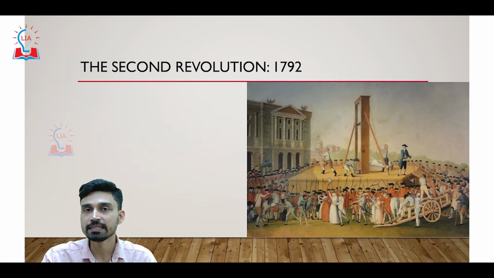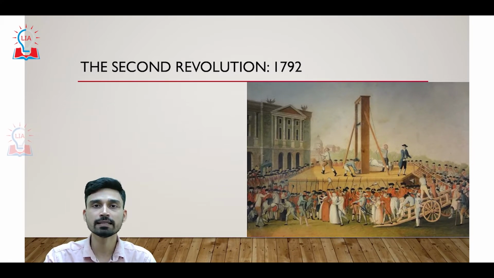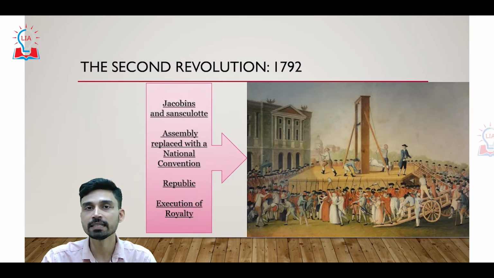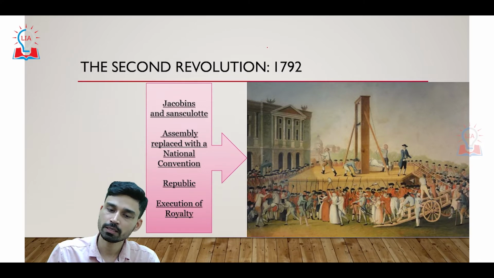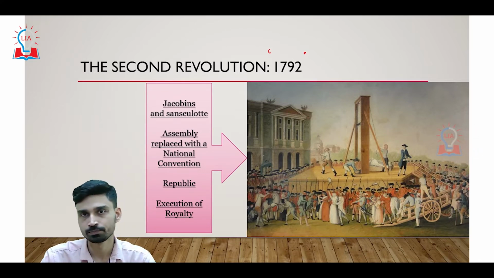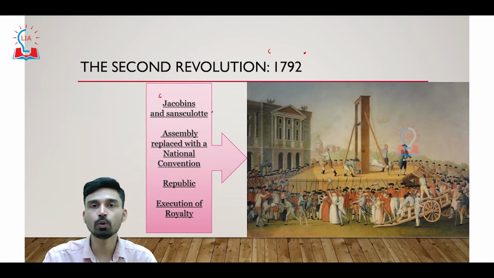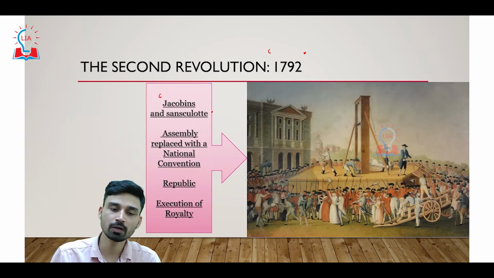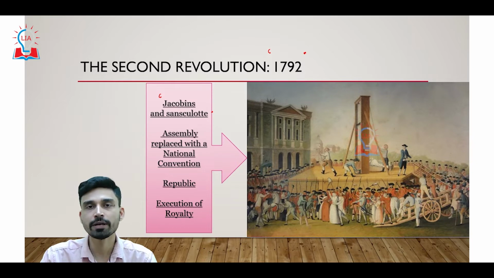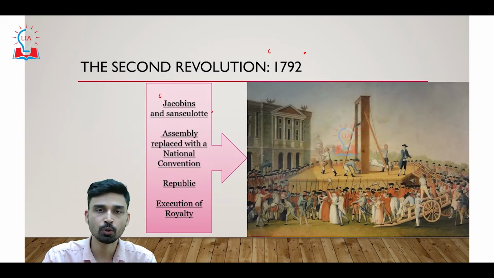Within these developments in France, we have armies of different countries occupying territories in different regions of France. We see a second revolution that broke out somewhere in the year 1792. The second revolution was brought by a group of people known as Jacobins and another group known as Sans-Culottes. So let us try to understand who the Jacobins and Sans-Culottes were.